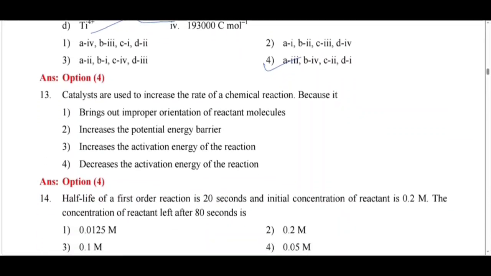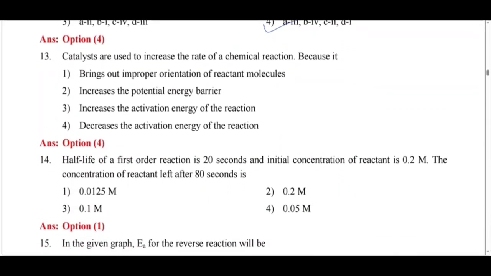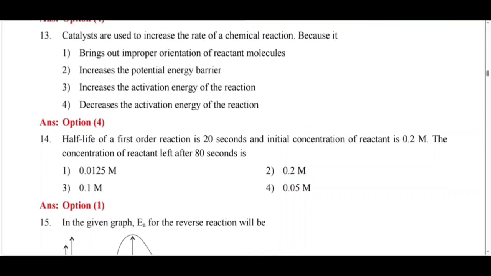Next, I go to question number 13. Catalysts are used to increase the rate of a chemical reaction because catalysts show another alternative path of lower activation energy. Only option 4 is correct. It decreases the activation energy of the reaction, so it increases the rate.